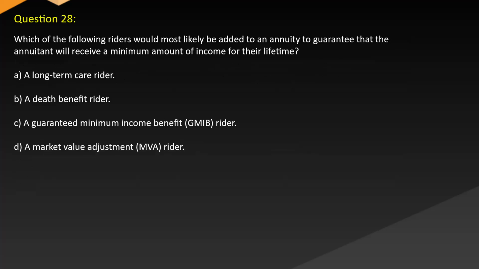Question 20. Which of the following riders would most likely be added to an annuity to guarantee that the annuitant will receive a minimum amount of income for their lifetime? A. A long-term care rider. B. A death benefit rider. C. A guaranteed minimum income benefit GMIB rider. D. A market value adjustment MVA rider.